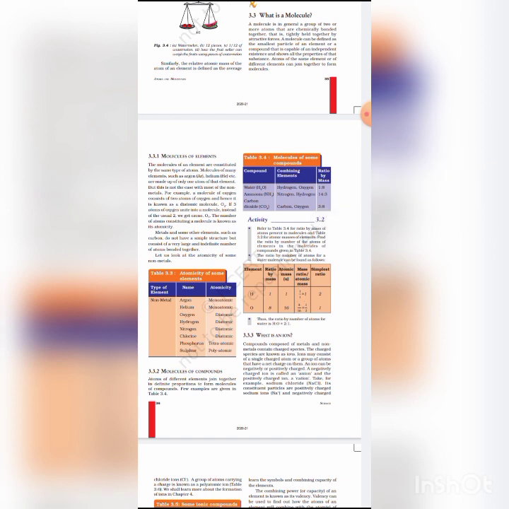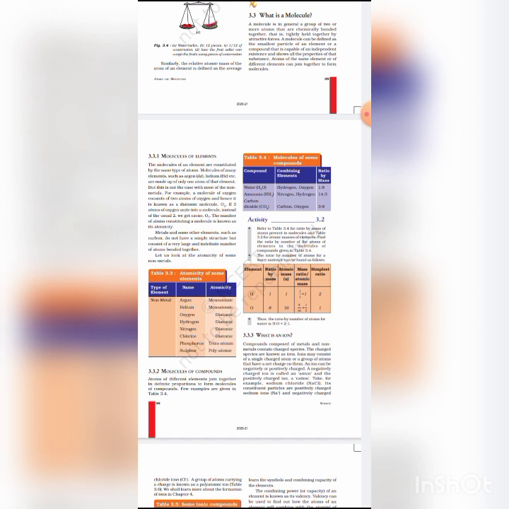The number of atoms of an element present in 1 gram atom of it, or the number of molecules of a substance present in 1 gram mole of it, is called Avogadro's number.